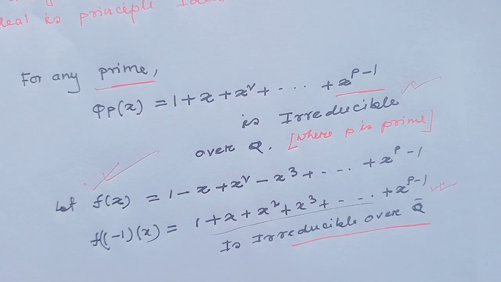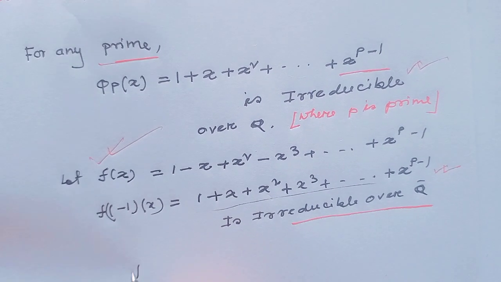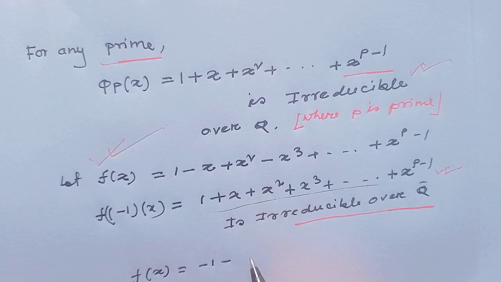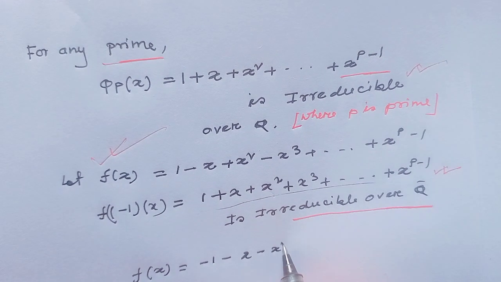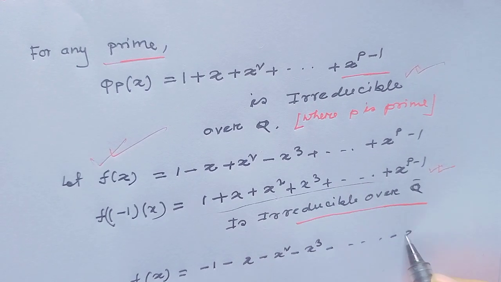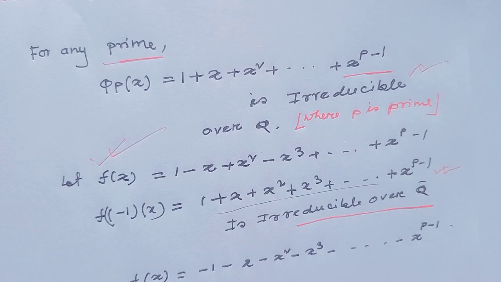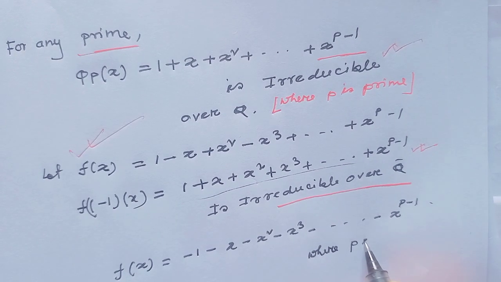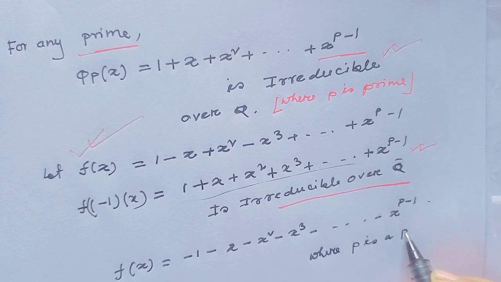Okay. Next, consider f(x) = -1 - x² - x³ - ... - x^(p-1), where p is a prime number.